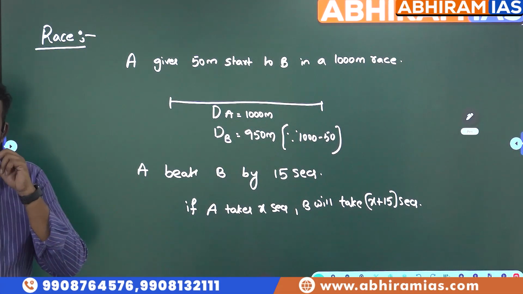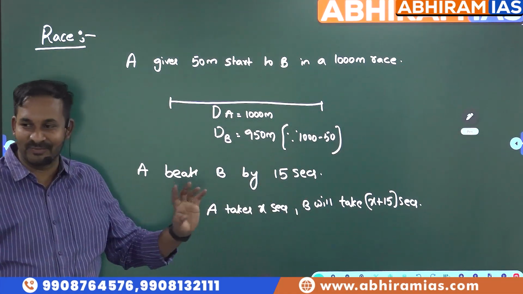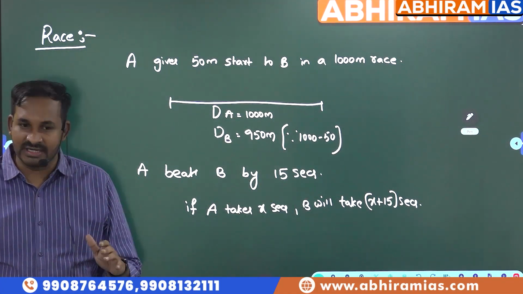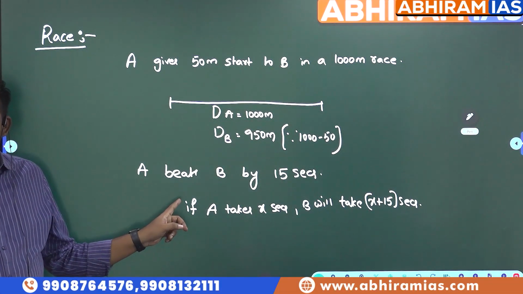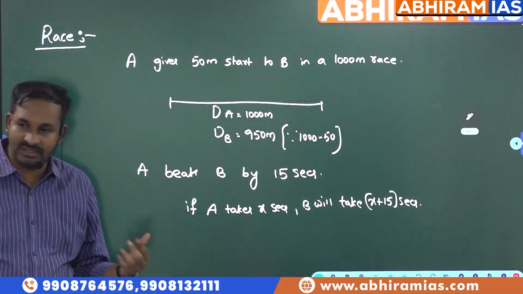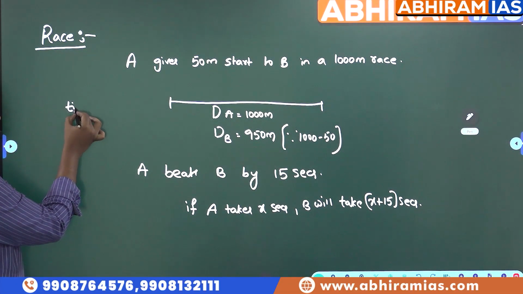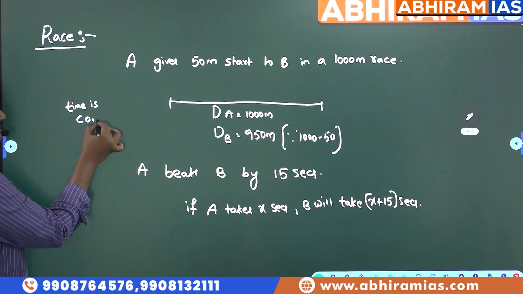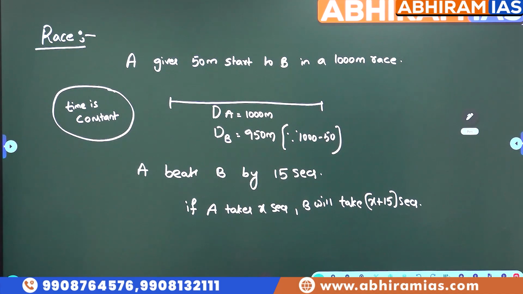ఎవరు టైం ఎక్కువ తీసుకుంటే విన్నారా, తక్కువ తీసుకుంటే విన్నారా? తక్కువ తీసుకుంటే. అందుకోసమే బీట్స్ అంటే మైనస్ రాయకుండా ప్లస్ రాసినారు సార్ అనుకోకండి. We all know generally the person who takes less time, he is the winner. So here A is the winner, B takes 15 seconds more. So if A takes x seconds, then obviously B will take x plus 15 seconds. That is the logic here. In this case, time is constant, students, actually. That is the reason we will write like that. Time is constant. That means when the winner reaches the final point, they will stop the stopwatch.